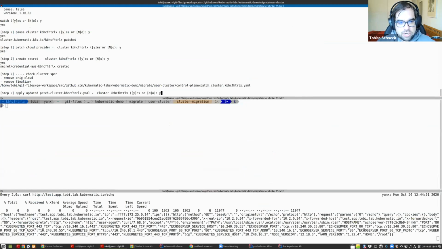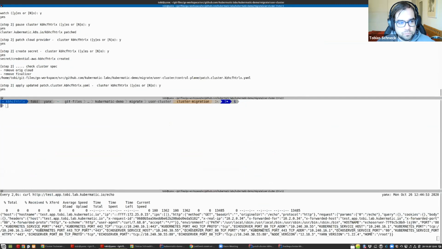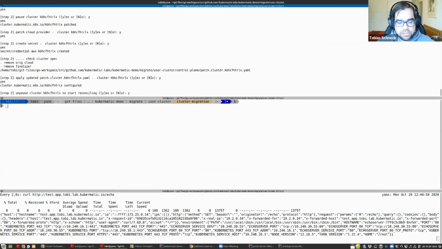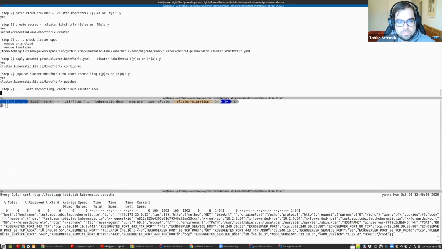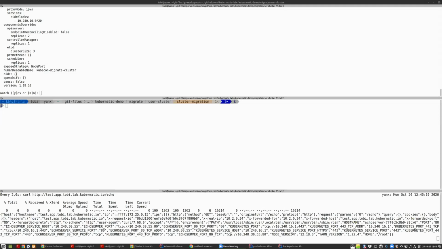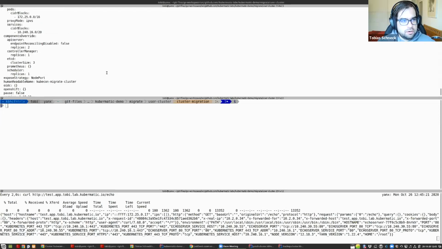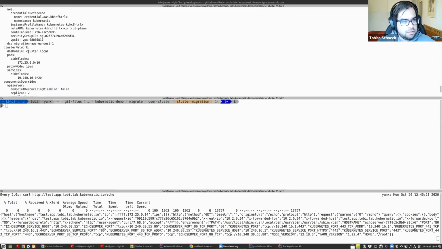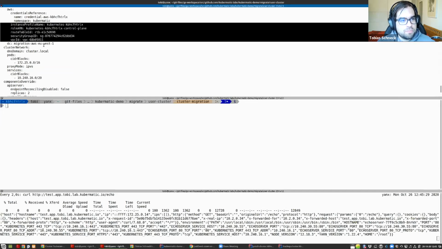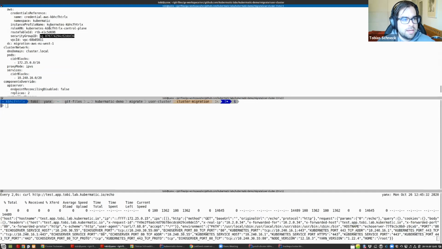Let's patch that cluster and configure it. Now let's unpause the cluster and see what's happening. Good. So what we see now is that we can reconcile. We also get AWS data back from the Kubernetes controller, and we see what we created: a new security group and an instance profile.